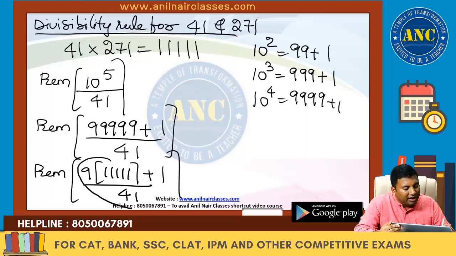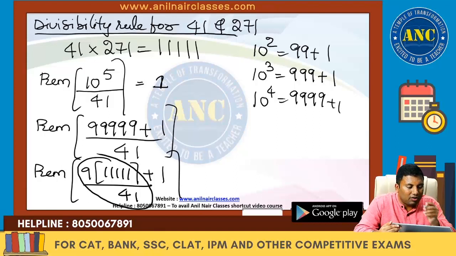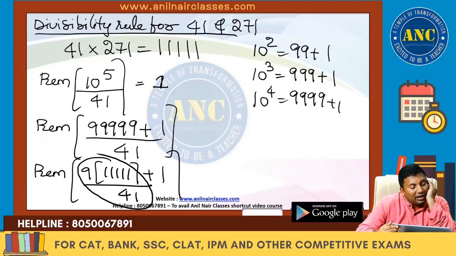Are you all with me? 5 ones divided by 41. 5 ones is nothing but a multiple of 41. So, how much is the remainder we got? 0 plus 1. So here we got 1. Are you all with me? 10 power 5 is nothing but 5 nines. 5 nines is 9 into 5 ones plus 1. 5 ones is divisible by 41.